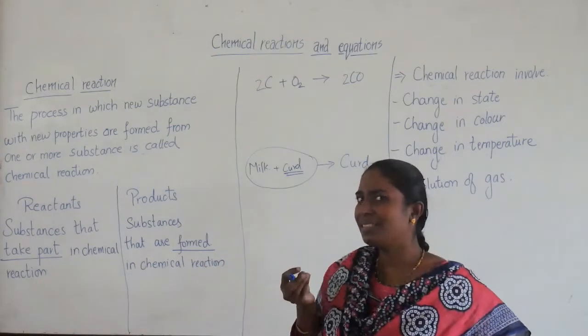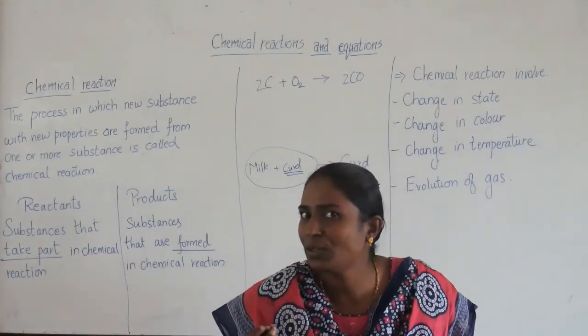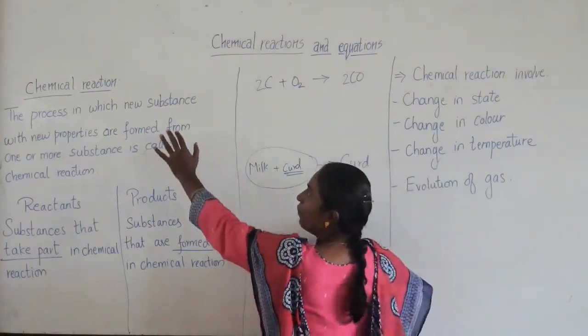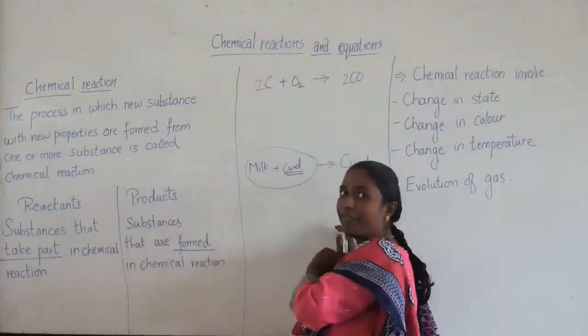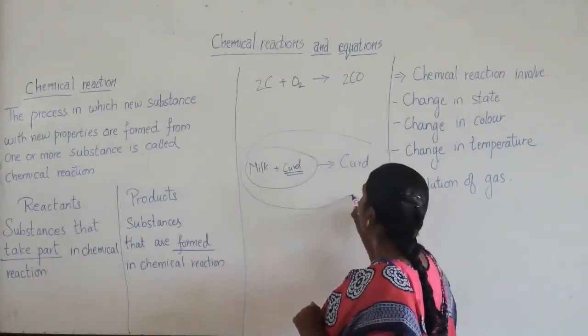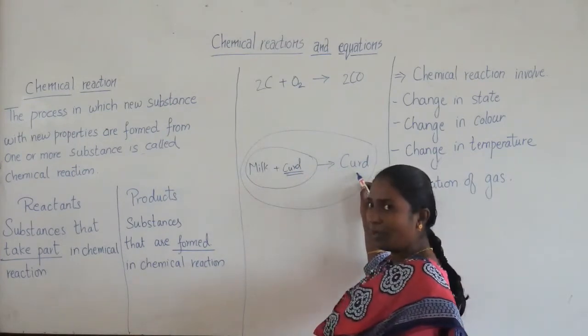So don't you think this is a simple example of chemical reactions? Now I will relate this chemical reaction with the definition. The process: this whole thing is a process where milk is converted into curd, right?